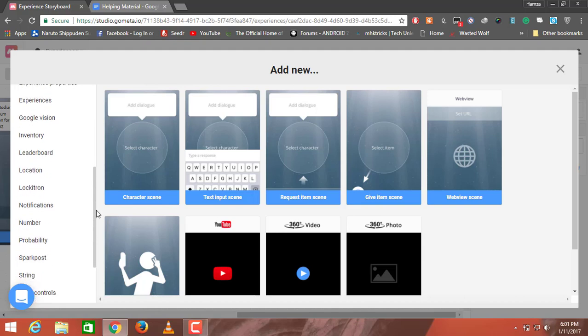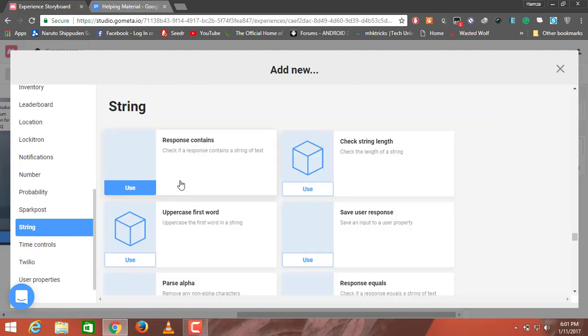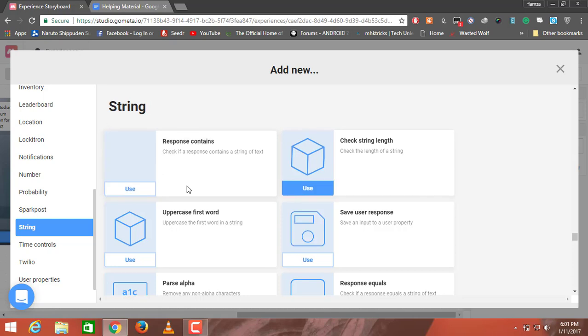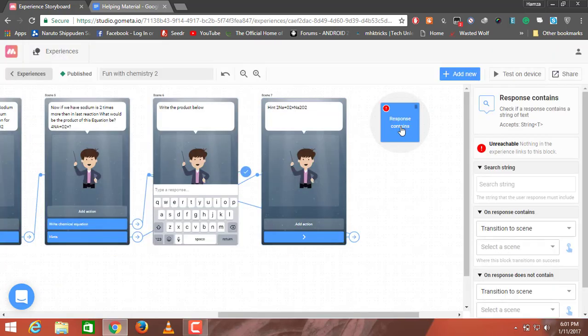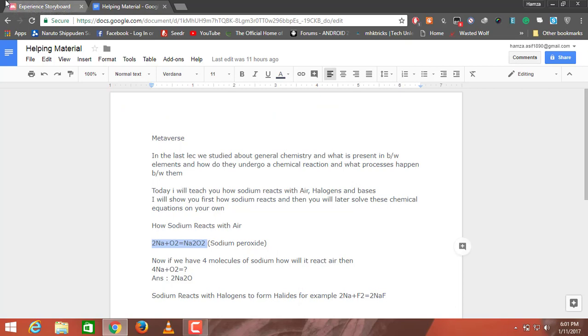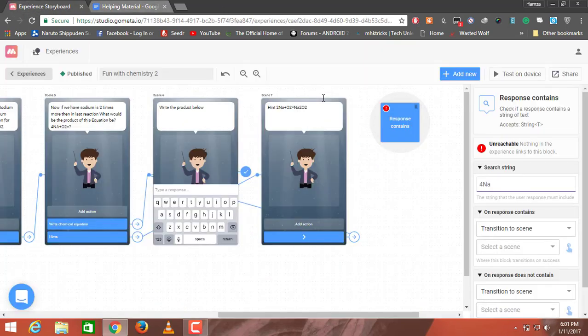The block will be a string block, response contains. So this thing has also been updated. This is a block. What should the answer be? The answer should be 2Na2O. So the sodium peroxide won't be formed, rather sodium oxide will be formed, 2Na2O.